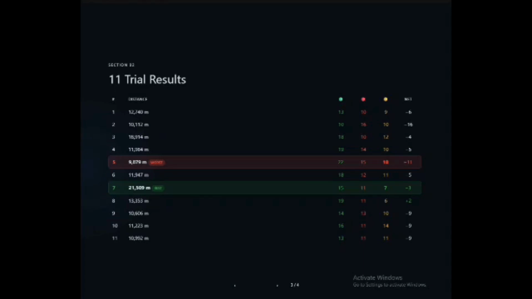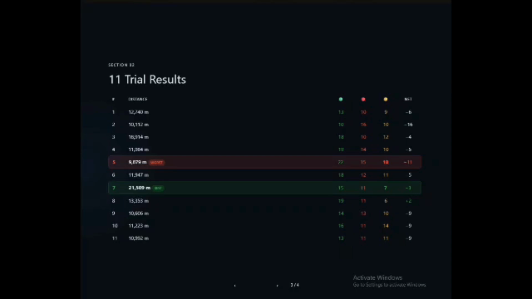On the other hand, trial 5 was our worst at 9,879 meters. That run collected 18 yellow tokens, the highest in the entire dataset. And the sustained sabotage effect basically overwhelmed the event handling logic. The car couldn't recover fast enough between the disruptions.